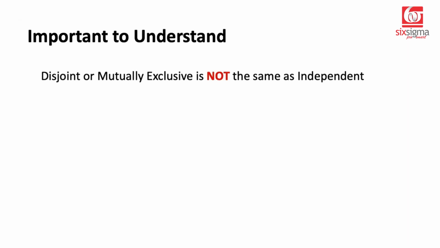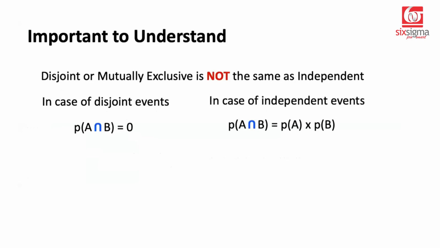Couple of important points to understand. When the events are declared as disjoint or mutually exclusive, it does not mean the same thing as independent. In case of disjoint events, probability of A intersection B is equal to 0. You can imagine that Venn diagram I showed you earlier, where there were 2 circles in a sample space and they were not touching or overlapping. So there's nothing in common between them. That's why we are saying A intersection B is 0. But in case of independent events, we saw in the multiplication rule, probability of A intersection B is equal to the probability of A multiplied by the probability of B.